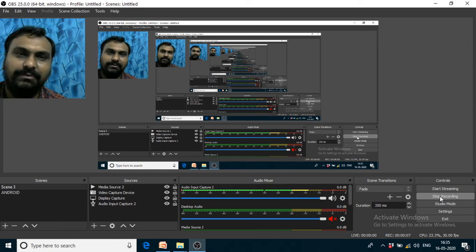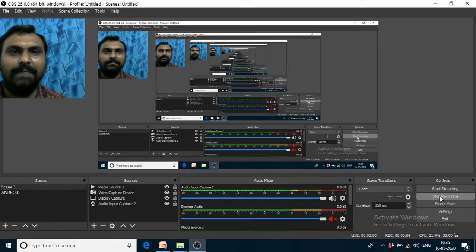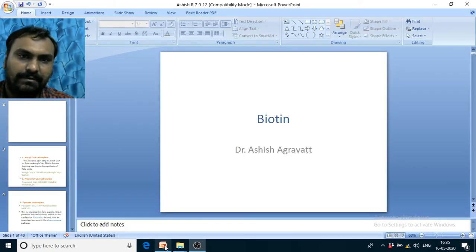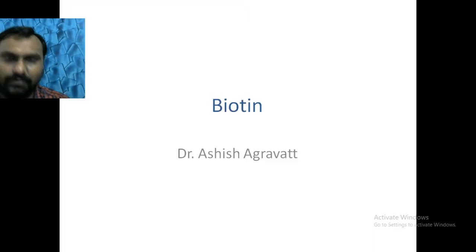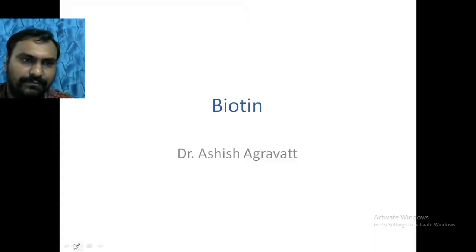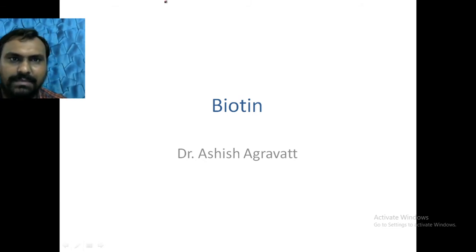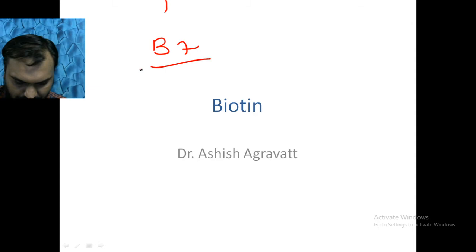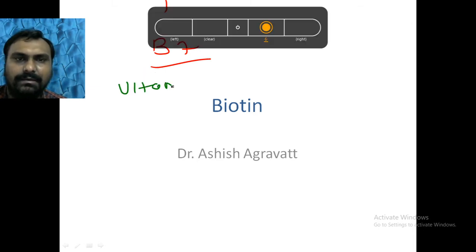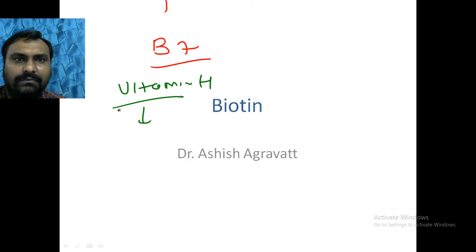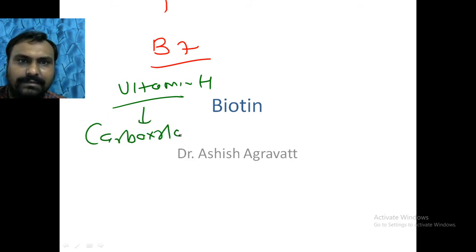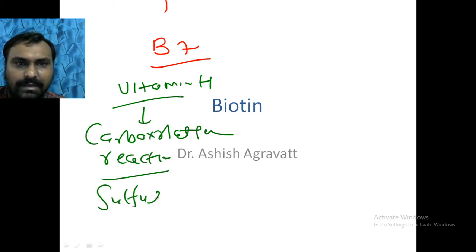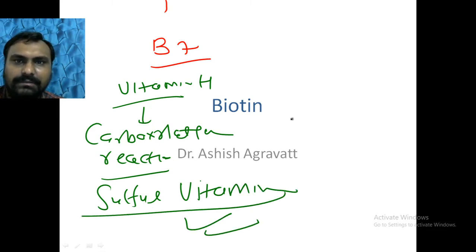Today I am going to discuss vitamin B7, which is called biotin. It is also called vitamin H. So I am discussing biotin now. It is vitamin B7, also called vitamin H, and it mainly mediates the carboxylation reaction. It is a sulfur containing vitamin. So these are the key facts.